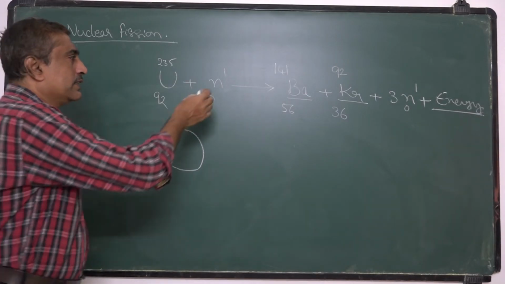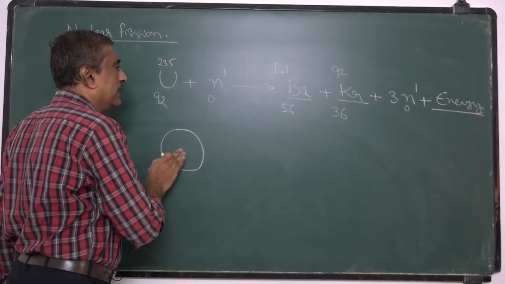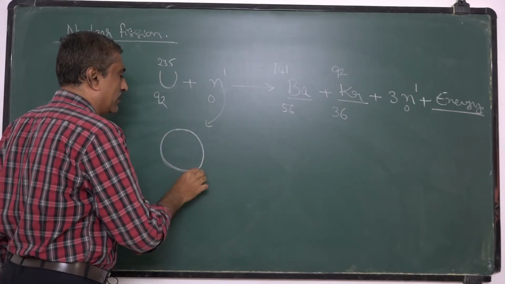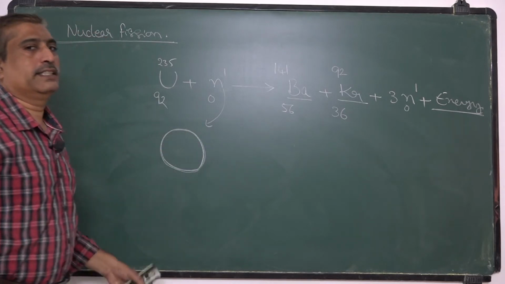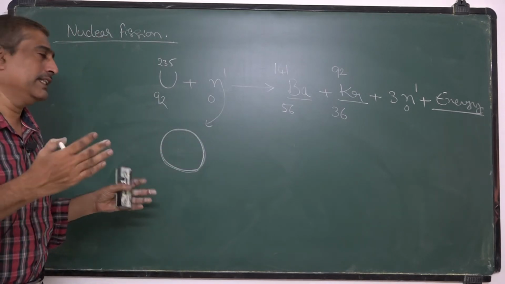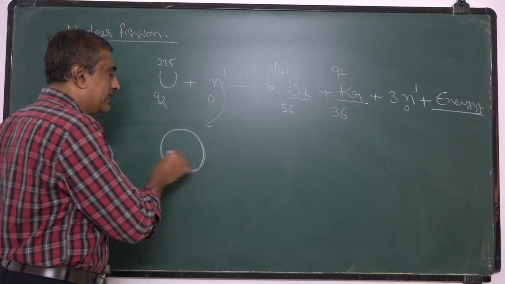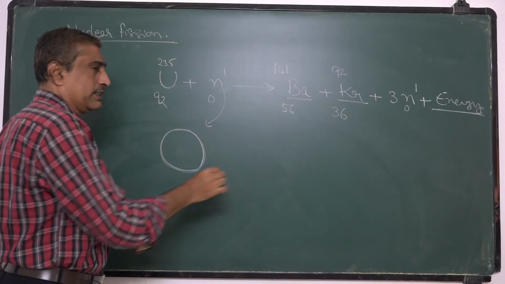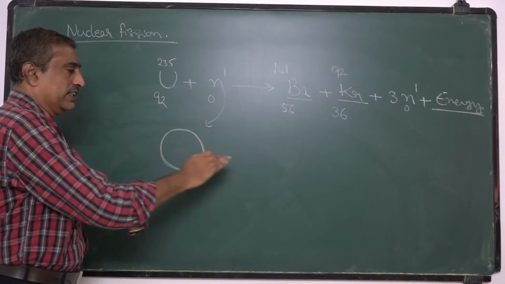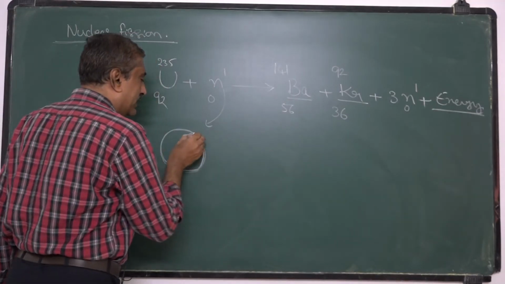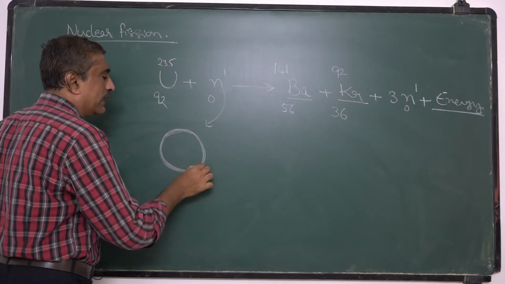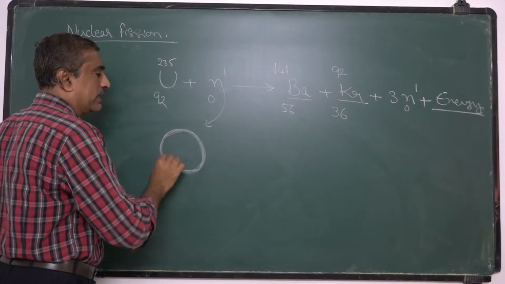But when this nucleus captures this neutron, its energy is excited, so that due to this excited energy, it oscillates. That means the nucleons inside it oscillate, so that it will not be stable and won't be in the spherical shape.